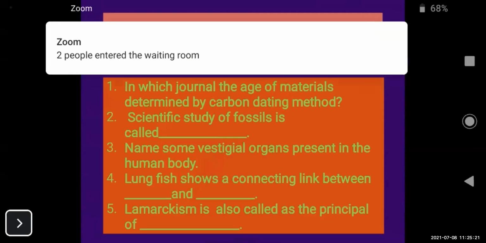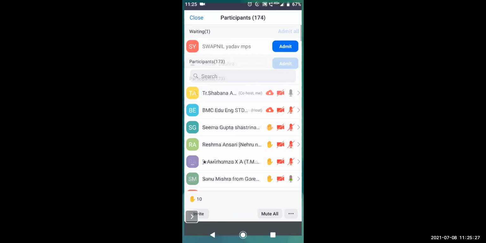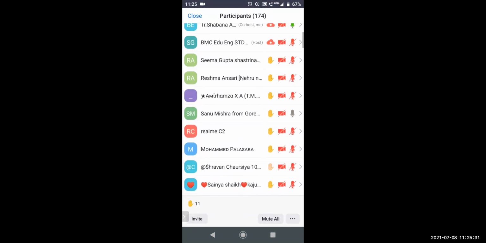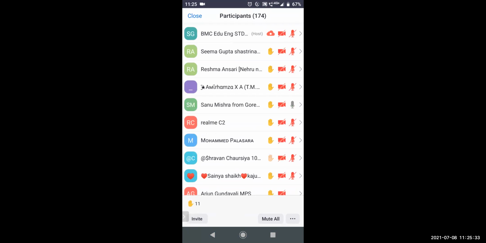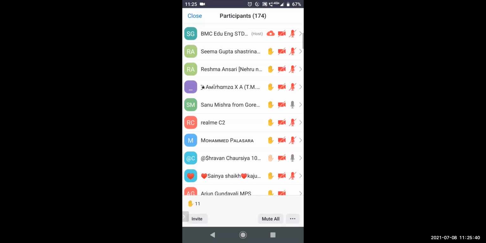Lungfish, which is very important. This type of question comes in your exam. Lungfish is the connecting link between dash and dash. What will be the answer? Lungfish. Shravan Chaurasia, unmute yourself. Teacher, lungfish is the link between amphibians and aquatic animals.